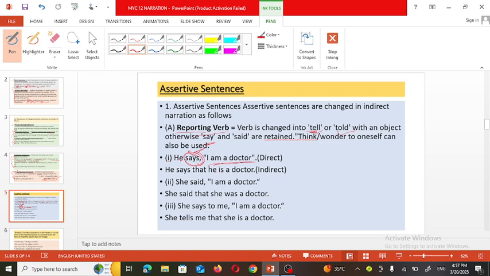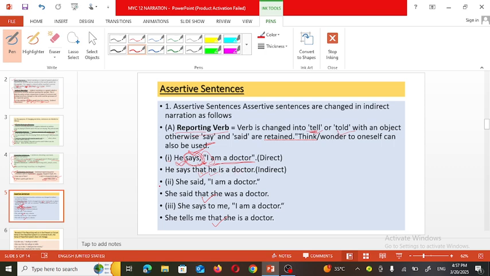For example, here it is he says, which means that when the statement is converted from direct to indirect narration, it is in the present tense itself. And the dialogue is, I am a doctor. So instead of I, we will make the change, because the dialogue is said by him, a male. So the pronoun he is used. So he says that. The conjunction that is used. In the case of a simple sentence in inverted commas, you must always use the conjunction that to join the sentence. So he says that he is a doctor.